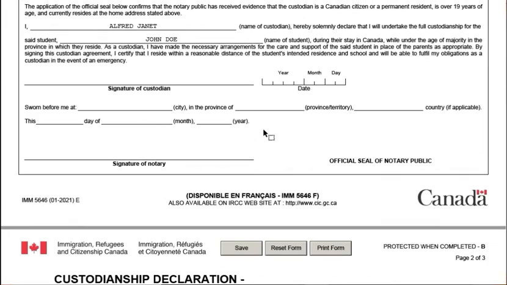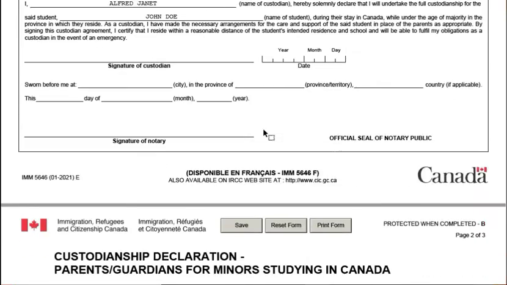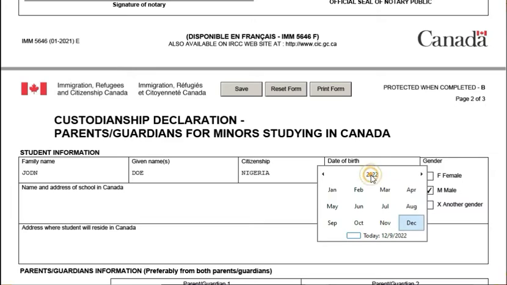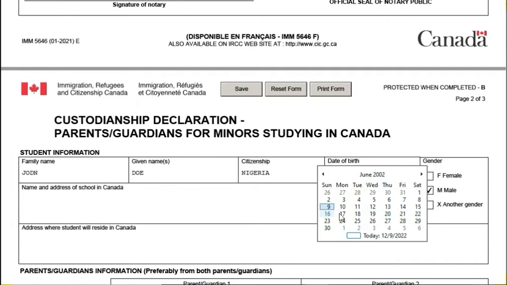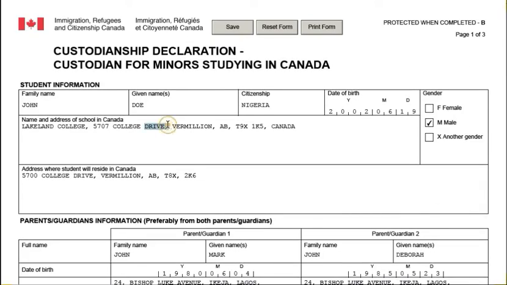We have the date of birth, 2002 June 19, male. Then name of school in Canada, you can just copy everything you have here.